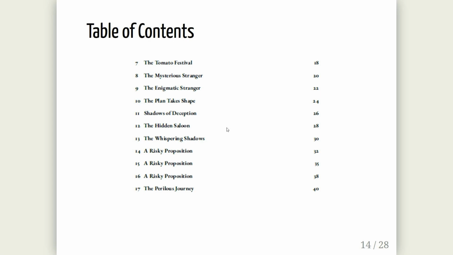So the nice part is this is still following the plan from Claude. So if you actually look at this, it does make a coherent story that follows some sort of progression, but basically each chapter is just escalating and like bad things are happening. It doesn't read well. And then you have chapter 7, which is the Tomato Festival, which I will get to in a second, which is kind of the outlier here.